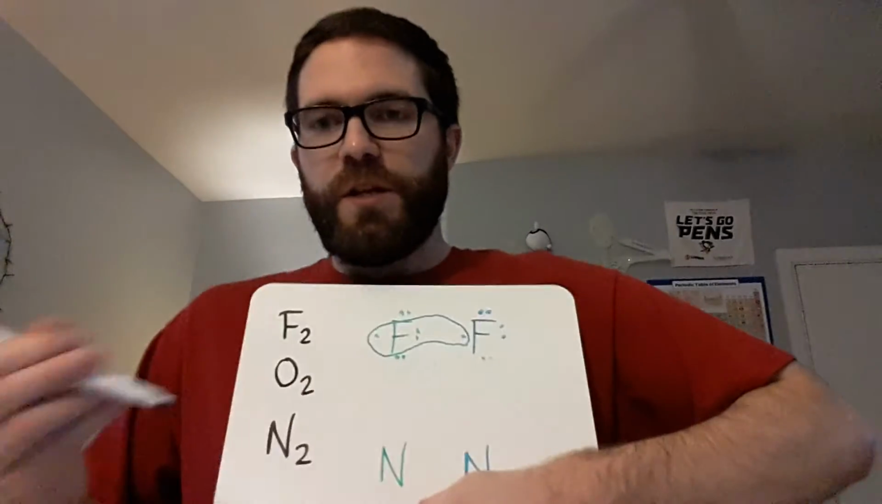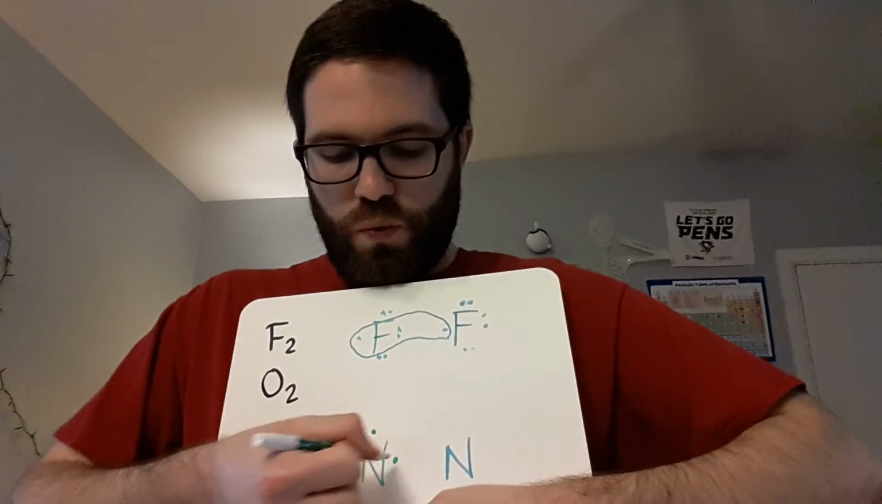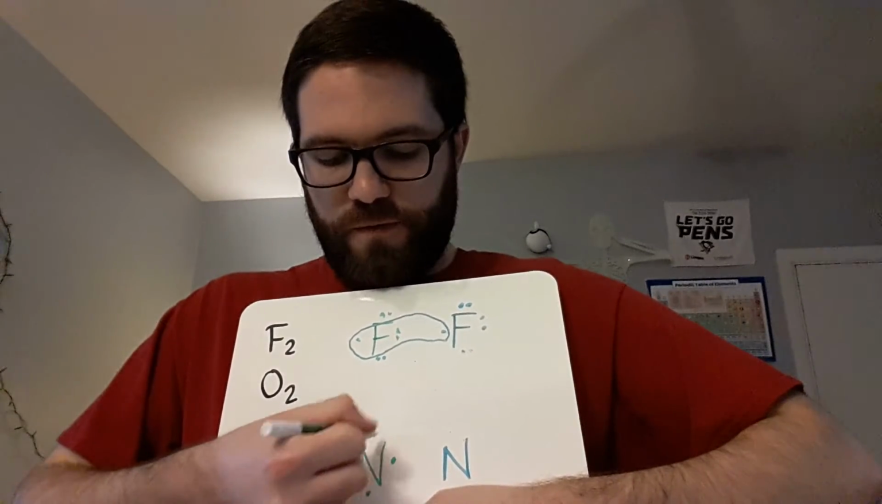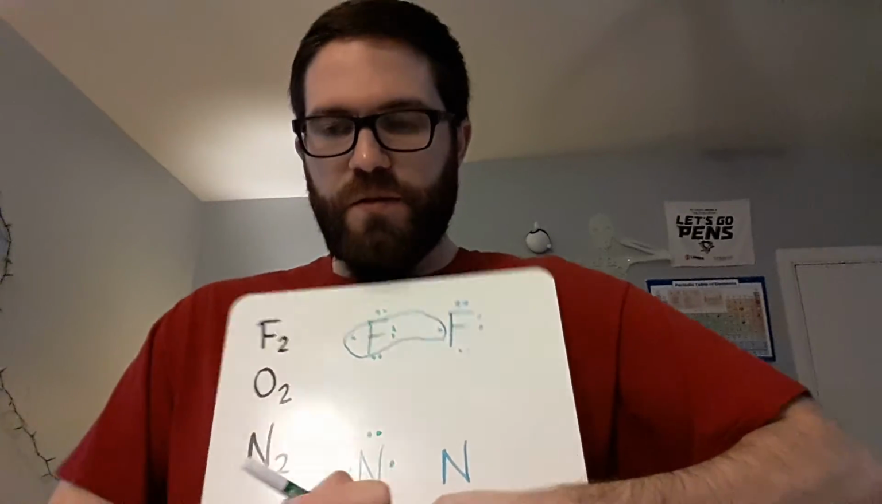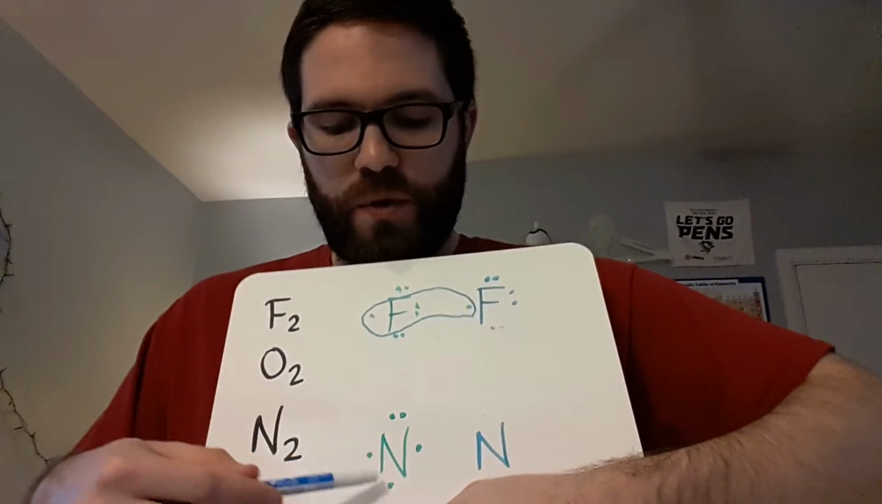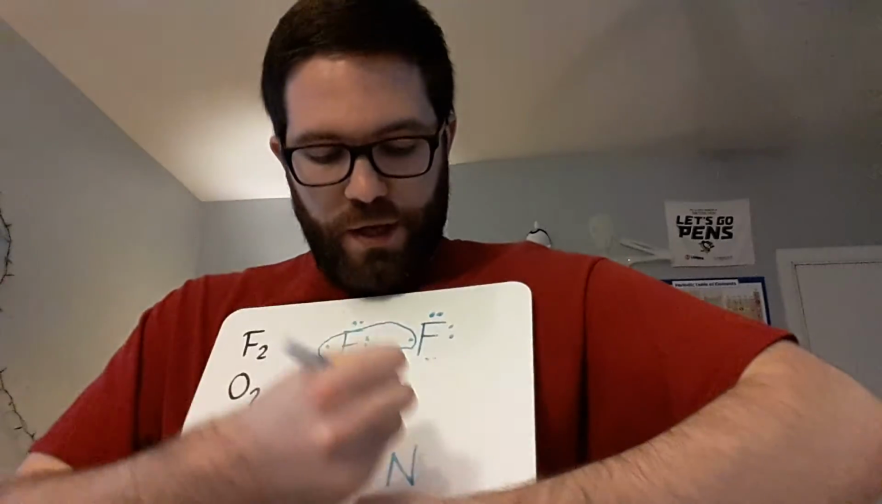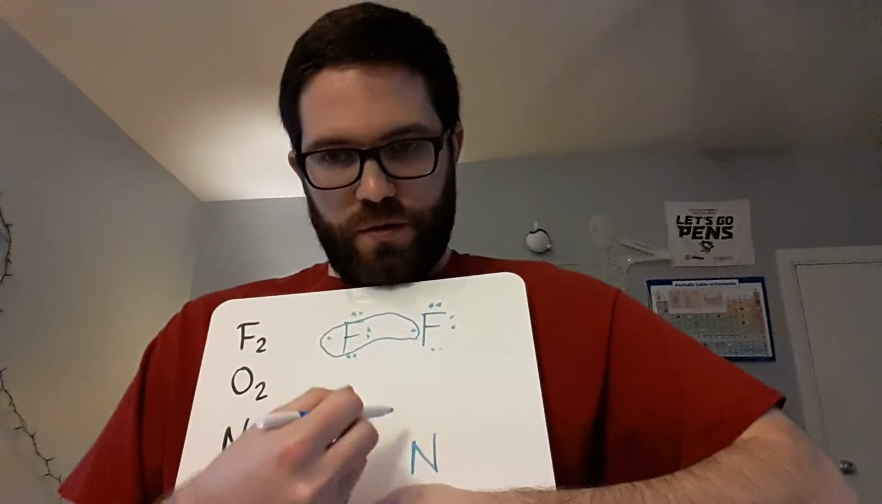So let's draw out the Lewis dot symbol for nitrogen. 1, 2, 3, 4, 5. Okay? So on that nitrogen, you have 1 lone pair and 3 unpaired electrons. Those 3 unpaired electrons really want to form bonds.